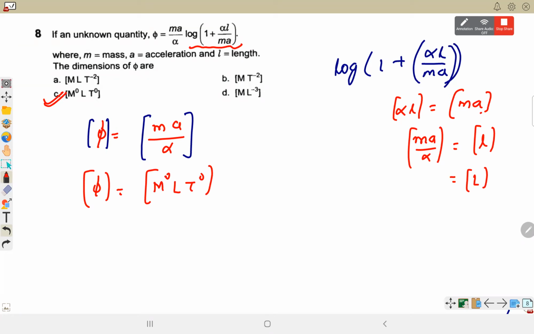Any mathematical function is defined on numbers. Number पे numbers की dimension नहीं होती. So log के अंदर जो लिखा है वो should be dimensionless. Even if it is not written 1 plus directly लिखा होता log of alpha L by ma, then also we would use the same thing. Numbers dimensionless होने चाहिए, इसलिए alpha L का dimension ma के dimension से cancel out. These two must cancel out each other. MA by alpha dimension must be equal to dimension of L. और हमें MA by alpha का ही dimension निकालना था because log is.